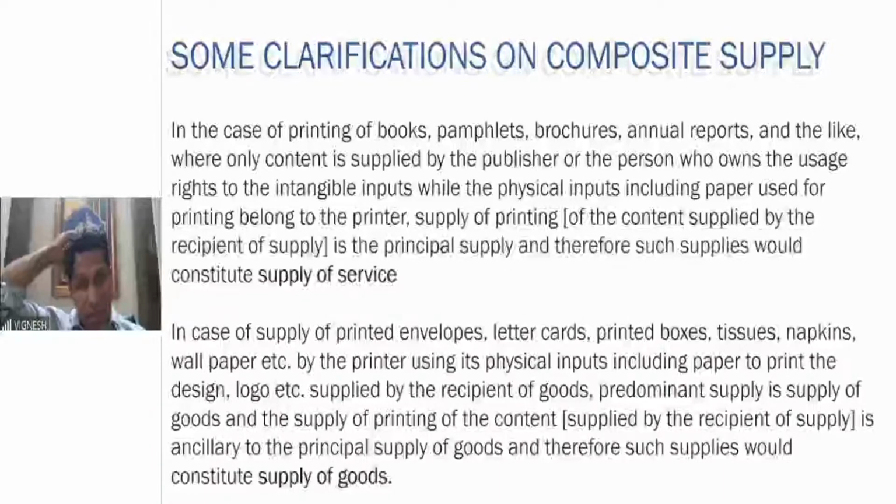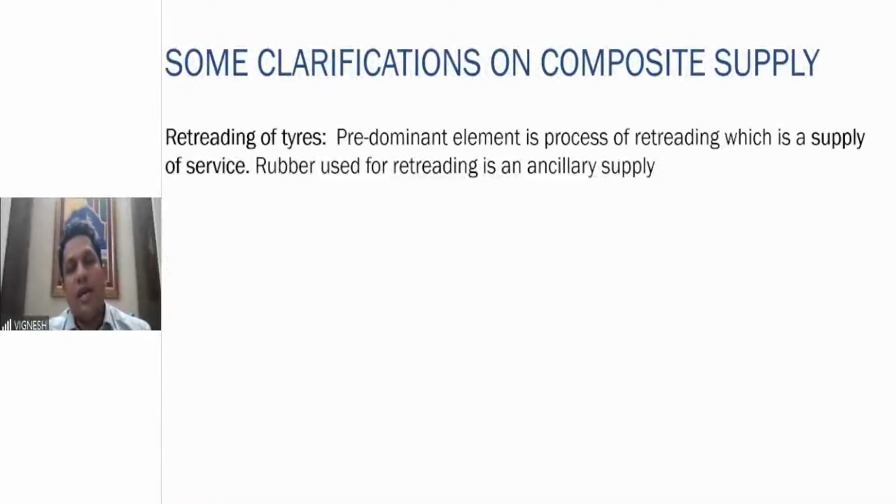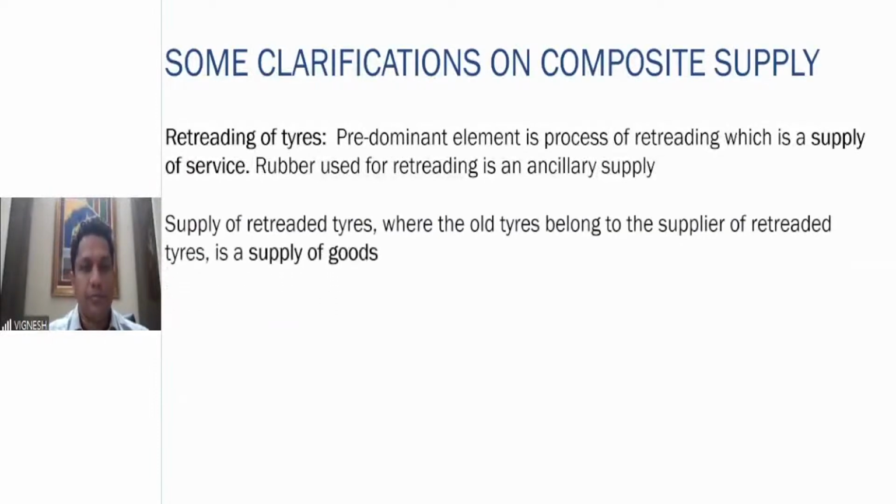Retreading of tires: if any old tire is there, you do the retreading to improve the life of the tire. Usually old tires are taken, the retreading activity is done, and then the tire is sold. So here the predominant activity is the retreading. Therefore, it is a supply of service. Rubber which is used for retreading is an auxiliary supply. So any amount you are charging only for retreading of tires is to be taken as a supply of service. But in case of supply of retreaded tires, where the old tires belong to the supplier of retreaded tires